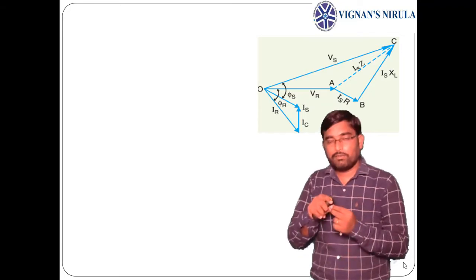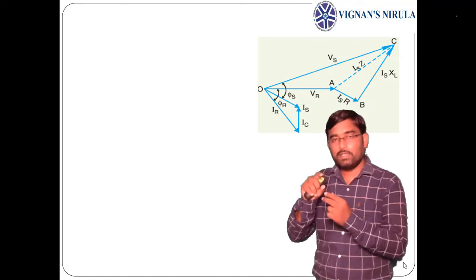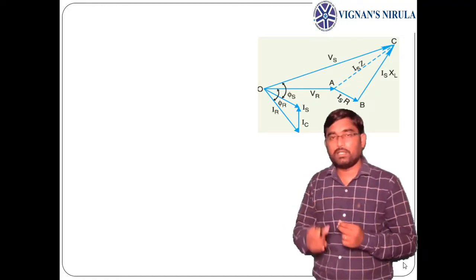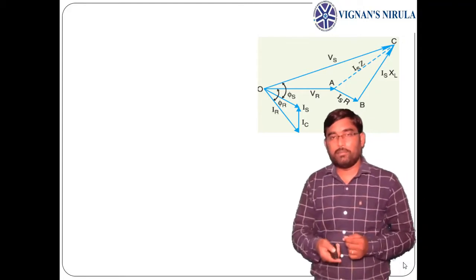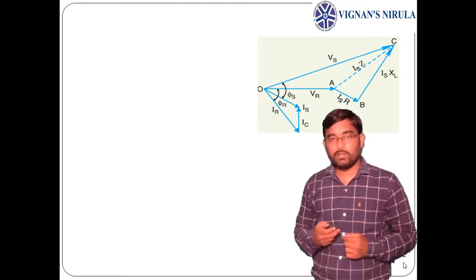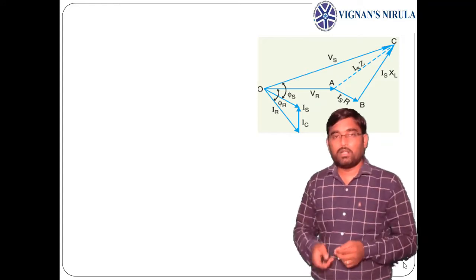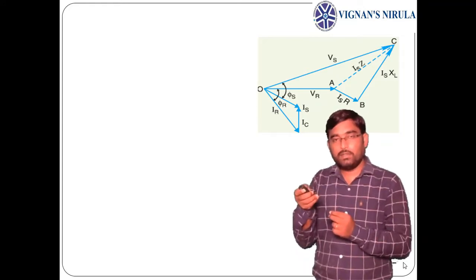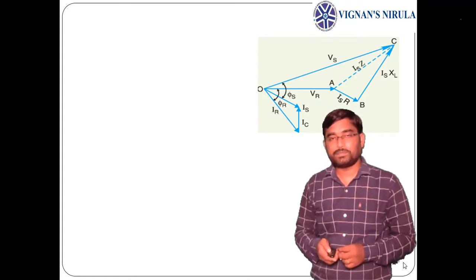So Ic is the current flowing through capacitance, and Vr is the voltage across capacitance, so that Ic leads with respect to Vr by 90. That is why, in the phasor diagram, from the tip of IR I am drawing Ic, which is upward, that means it leads with respect to Vr by 90. Now by adding IR plus Ic, I will get Is, which is the sum of IR and Ic.